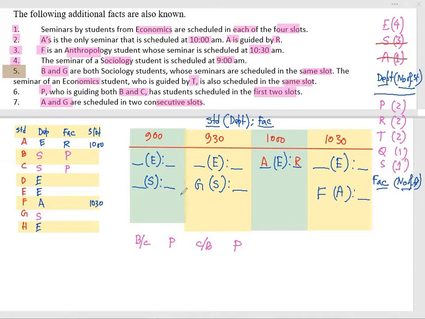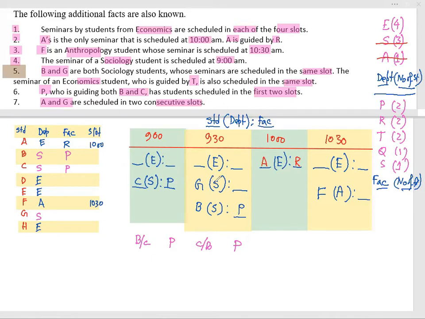B is also sociology, and the first 2 slots will be B and C. That is point number 6. So B, another, would be here, sociology, and it has been done by P. P is guiding both. So P needs to be here, C needs to be here. So B and C, faculty P, has been confirmed, sociology.